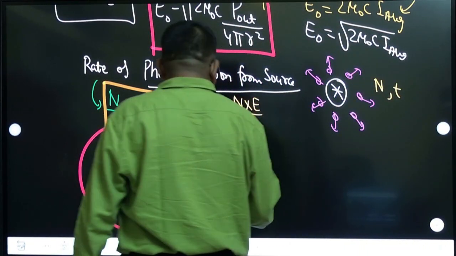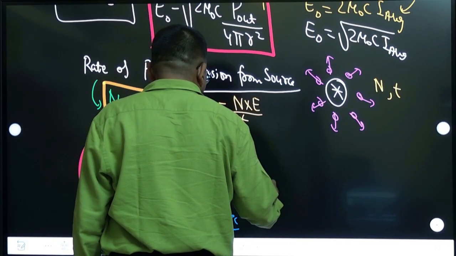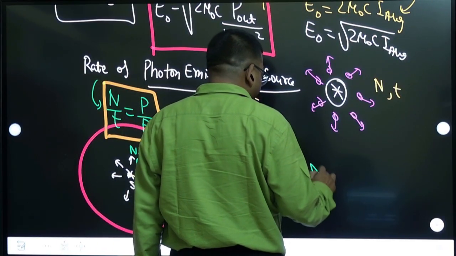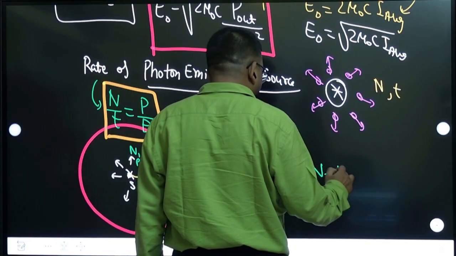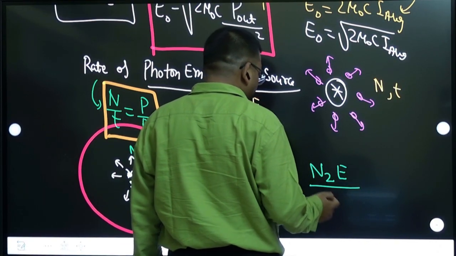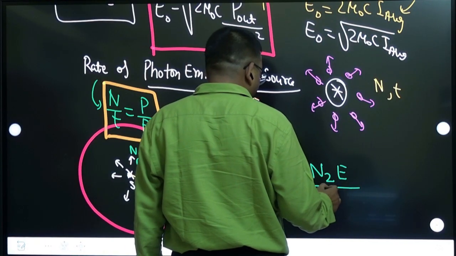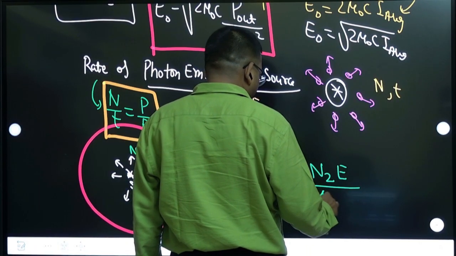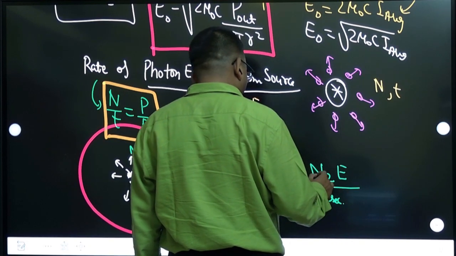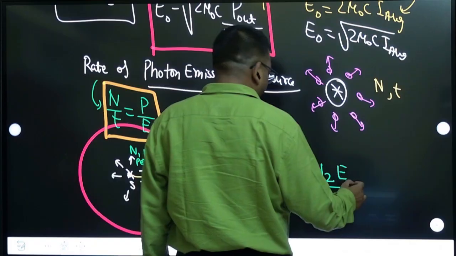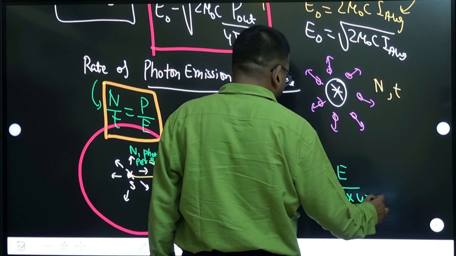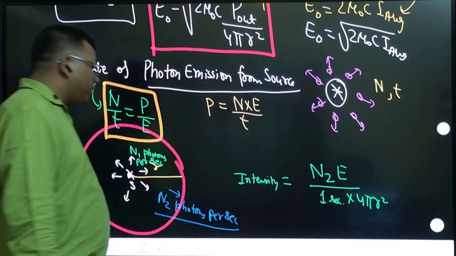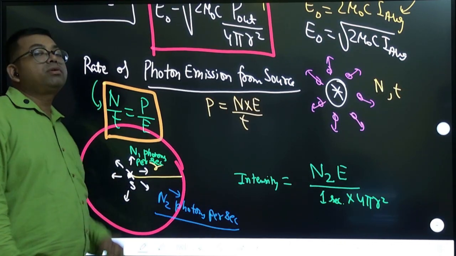If you want to calculate intensity at the surface, you have to write the total energy received. The energy received is n2 into the energy of a photon. Of course, the energy of a photon will not change. So n2 into E by t, where t is like 1 second here. Number of photons, total energy, time, area. Area, of course, is 4 pi r square. So that's how in the calculation n2 will be used, not n1.